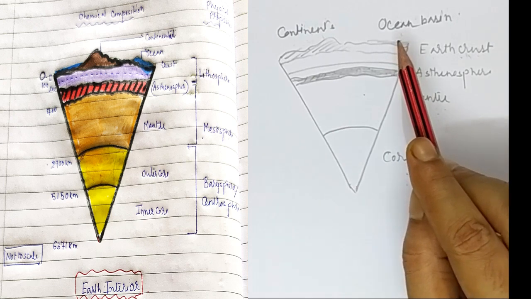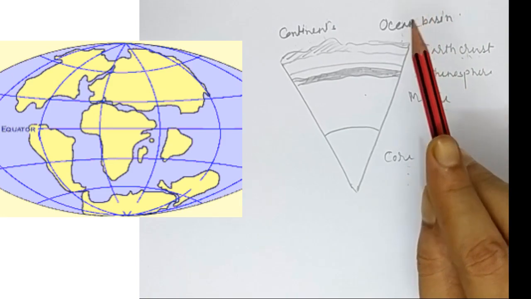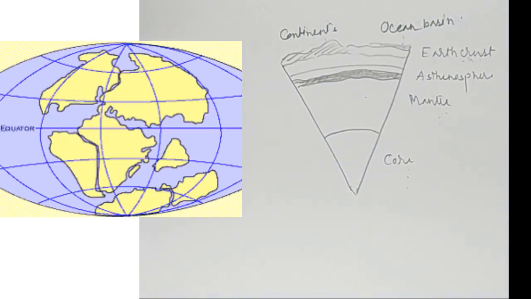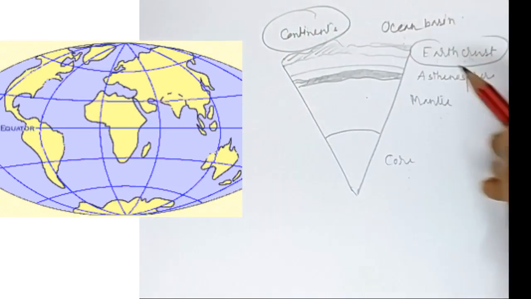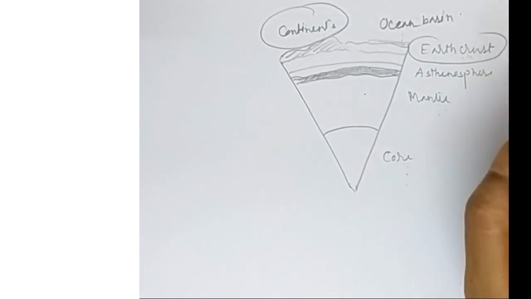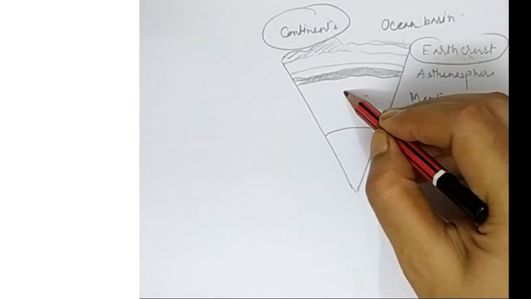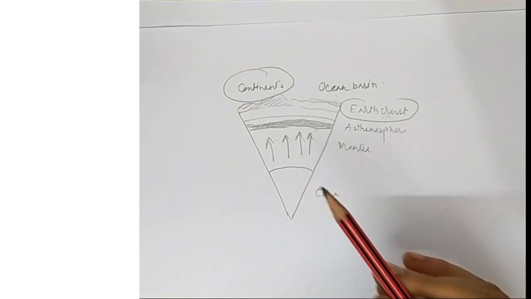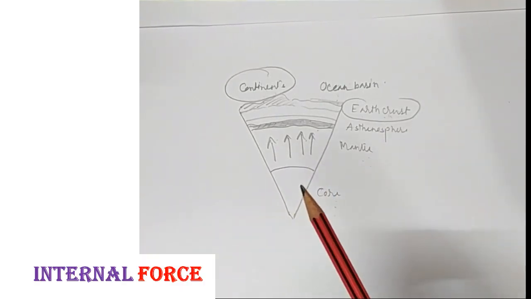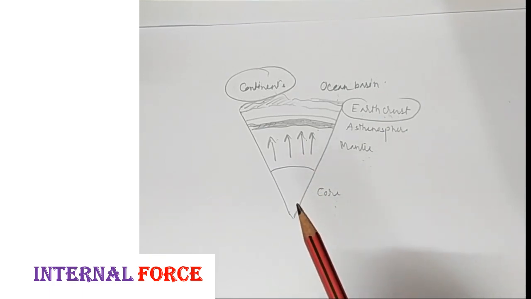So what are the internal forces? When landforms are formed as a result of earth movement associated with the movement of crustal plates, affected by the heat and pressure exerted from inside the earth. Remember, this pressure and heat exerted from inside the earth is called the internal forces or tectonic forces, or we can say the endogenetic forces.